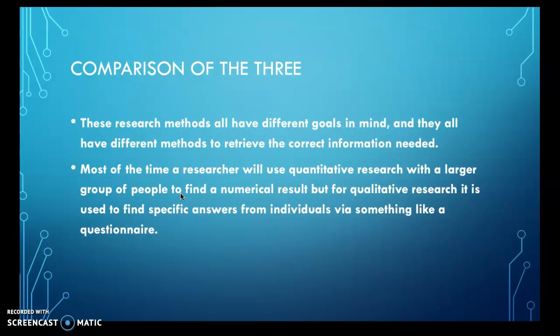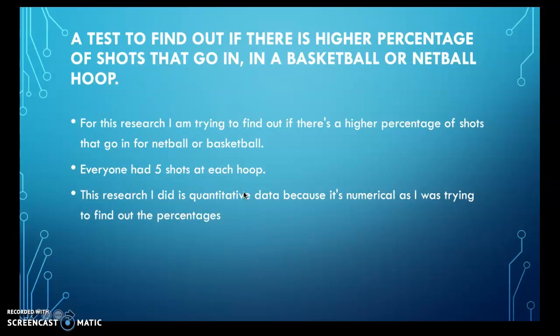normative data. Most of the time, a researcher will use quantitative research with a larger group of people to find a numerical result, but qualitative research is used to find specific answers from individuals via something like a questionnaire or an interview. So, the research I did is quantitative data because it's numerical, as I was trying to find out the percentage of shots that go in basketball and netball, which were all shots from 5 feet out.